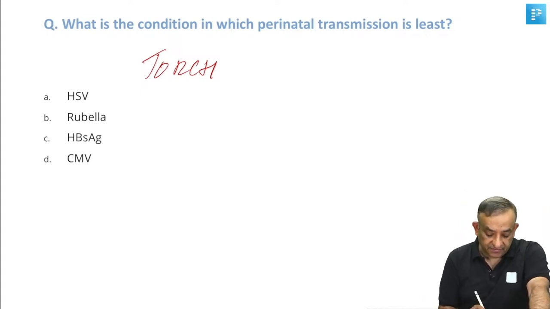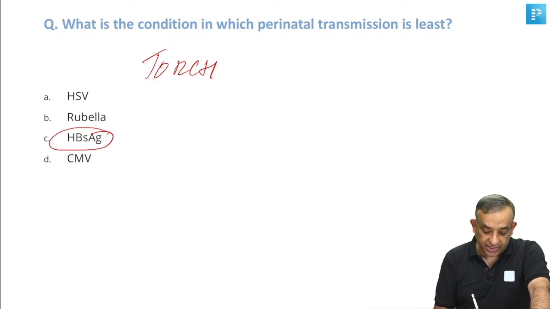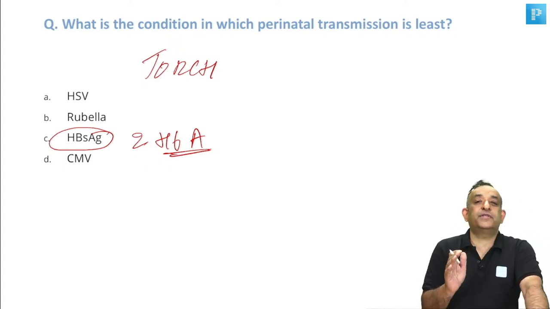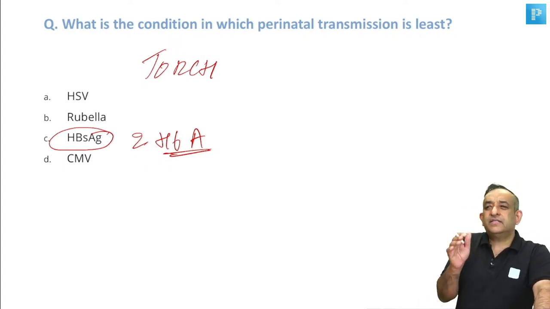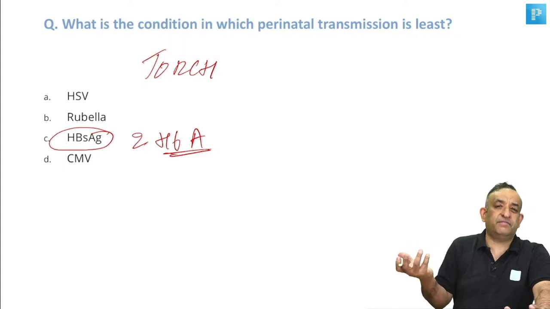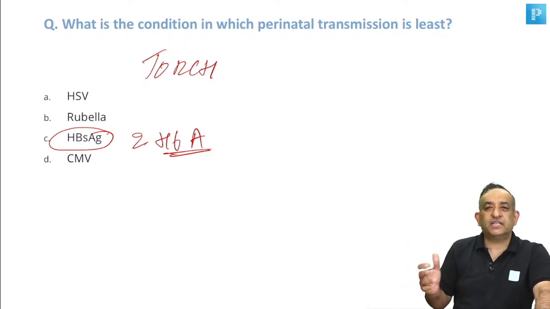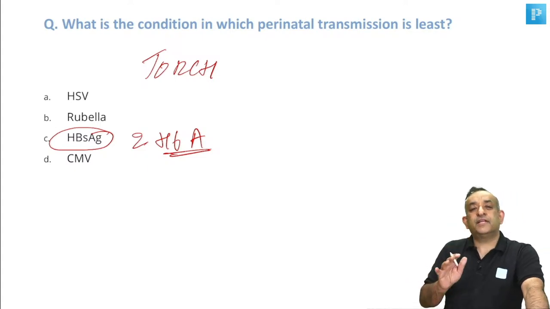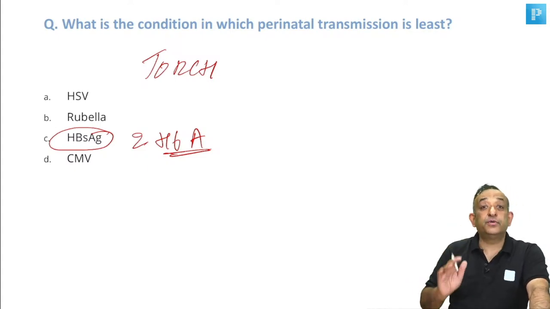But hepatitis B, HBsAg, and hepatitis A are not transmitted during the pregnancy. Hepatitis A, they say it may have a transplacental transmission, but that's very negligible. So for all practical purposes, when we are reading for our exam, hepatitis A and B do not transmit during the pregnancy.